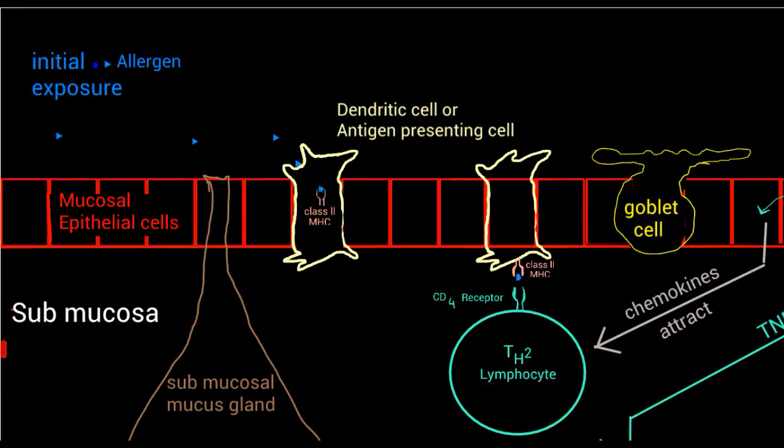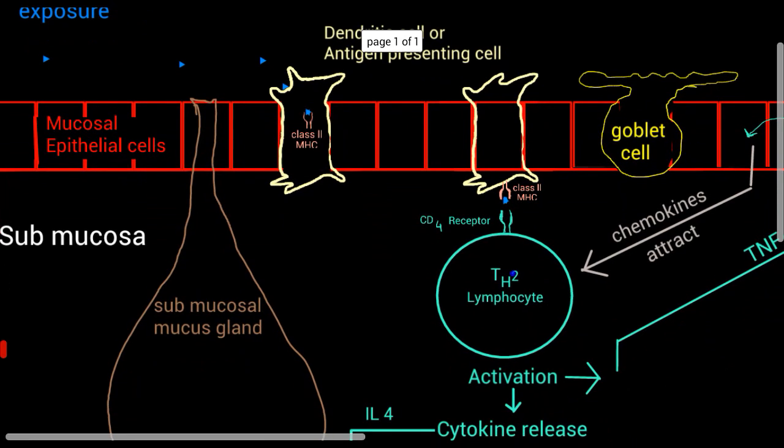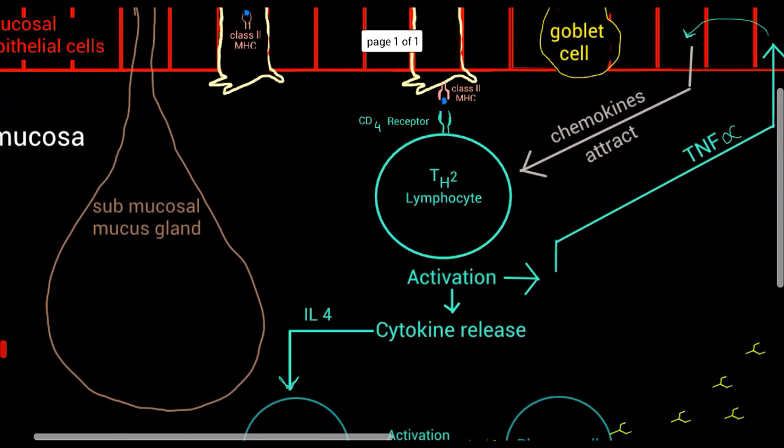So this is the initial exposure of, say, an allergen. It comes into the airway here. This is a mucosal epithelial cell lining. Now some allergens fall upon these dendritic cells or antigen presenting cells, which join them with class 2 MHC, and these appear on the surface. Here, type 2 helper T cells, which are remarkably more present in asthmatics, get attached to the MHC by their CD4 receptors, and this activates them to release cytokines and TNF alpha.